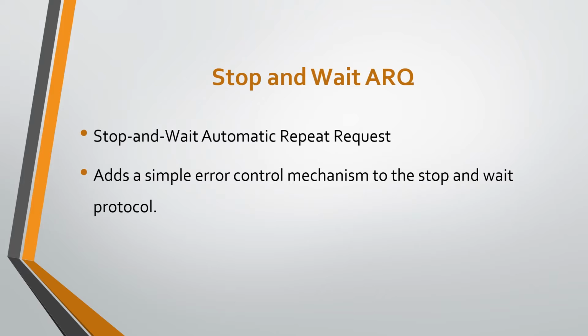Let us see how this protocol detects and corrects errors. For detecting and correcting a corrupted frame, redundancy bits are added to the frame. Redundancy bits mean some extra information with the original data frame. When a frame arrives at the receiver side, it is checked, and if it is corrupted, then that frame will be discarded.